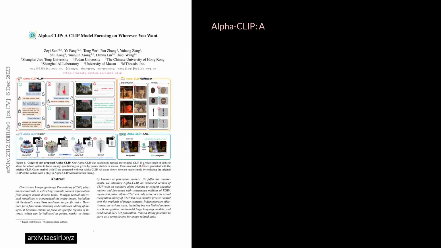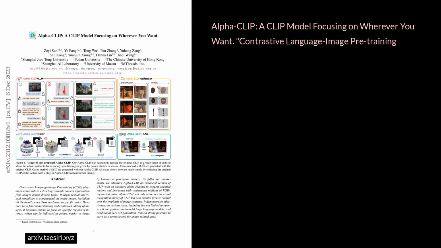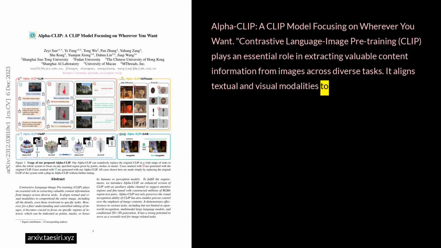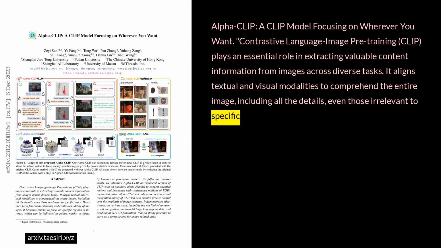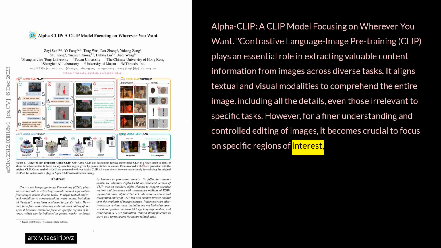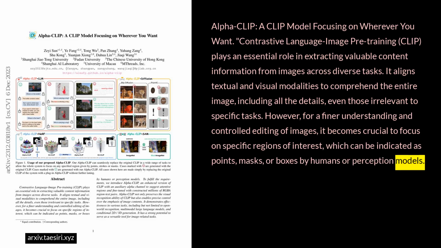The Alpha Clip, a clip model, focusing on wherever you want. Contrastive language image pre-training, CLIP, plays an essential role in extracting valuable content information from images across diverse tasks. It aligns textual and visual modalities to comprehend the entire image, including all the details, even those irrelevant to specific tasks. However, for a finer understanding and controlled editing of images, it becomes crucial to focus on specific regions of interest, which can be indicated as points, masks, or boxes by humans or perception models.